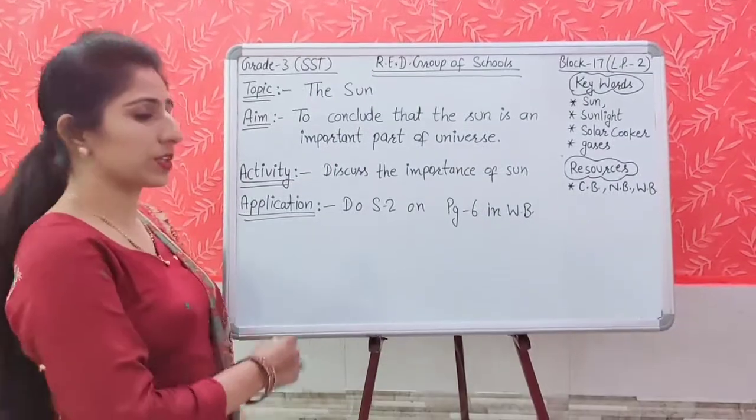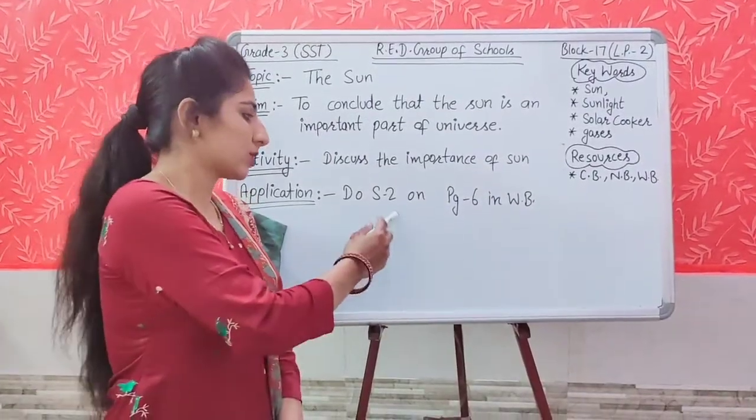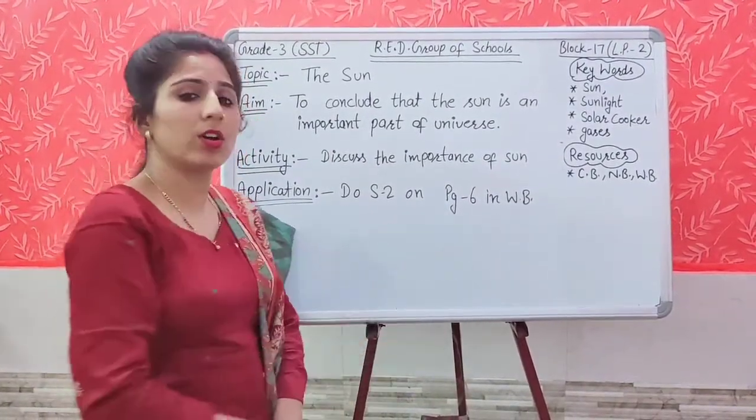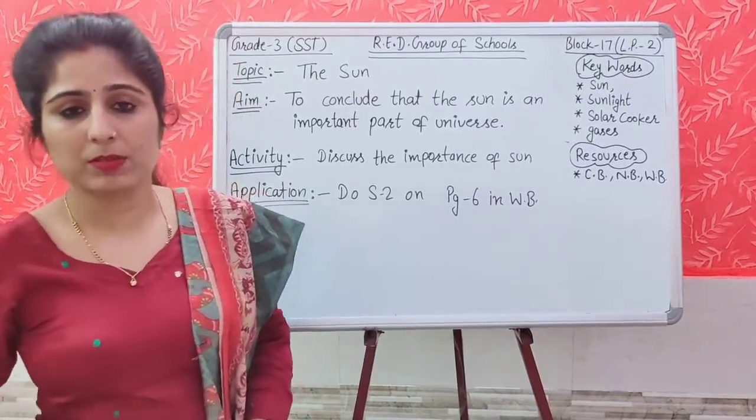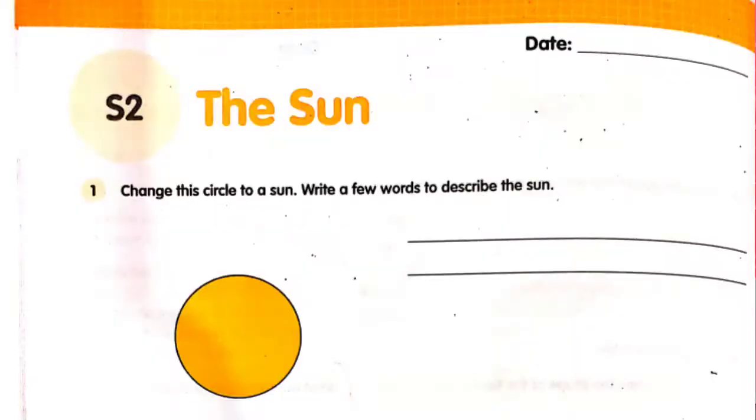Now it's time for application. You will do S2, that is given on page number 6 in your workbook. Now open page number 6 of your workbook. The sun. Change the circle to a sun. Write a few words to describe the sun. Here one circle is given. You will label this and you will write some words to describe the sun.